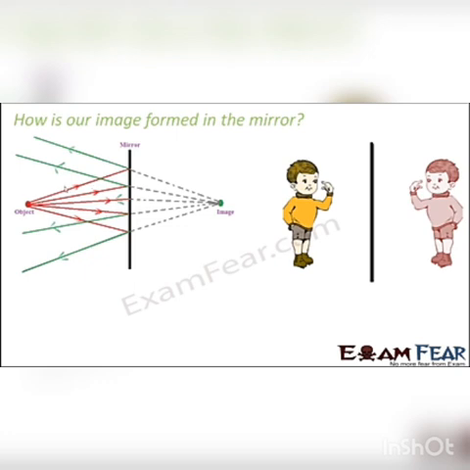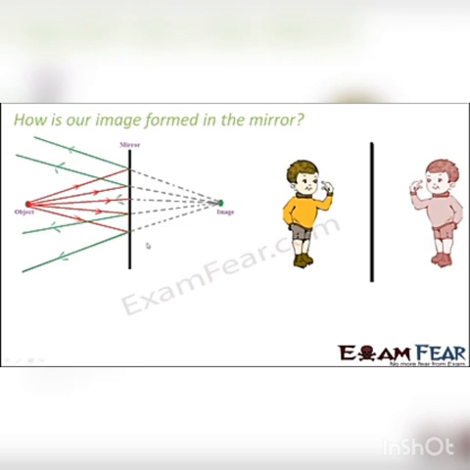So all the red colored rays which you are seeing, they are the incident rays. You see a bunch of incident rays falling on the mirror. As soon as they fall on the mirror, they will get reflected. And in which direction will they get reflected? That is determined by the angle of incidence and the angle of reflection.